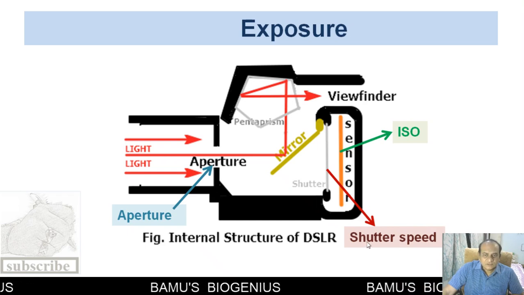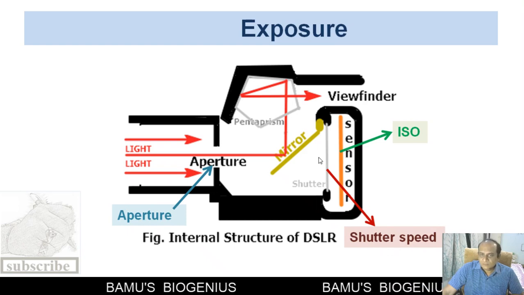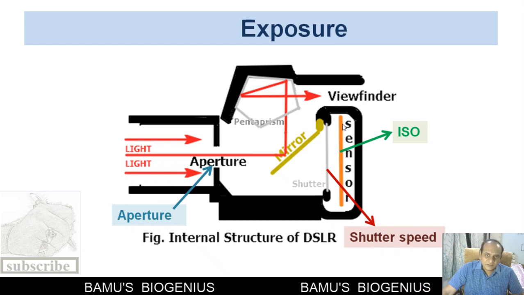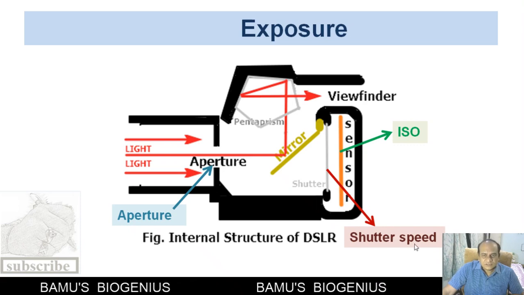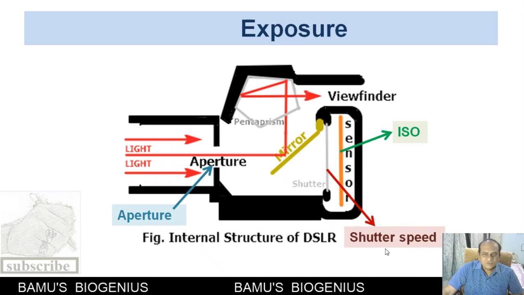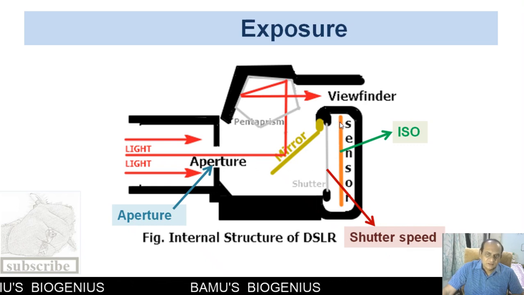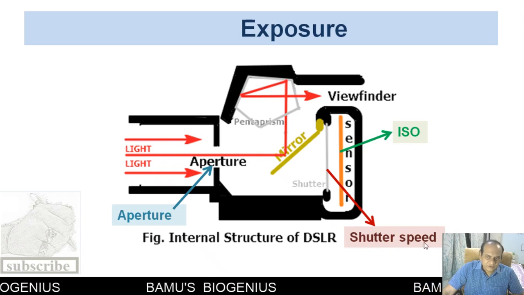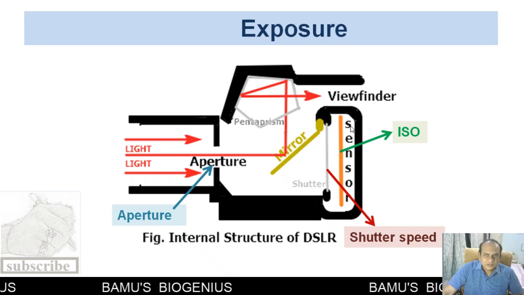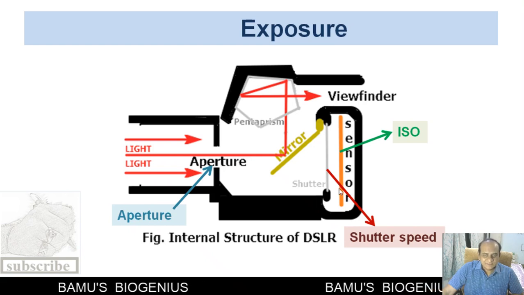Now, if the shutter speed is high, a very small amount of light will fall on the sensor. If the shutter speed is very slow, a large amount of light will fall on the sensor. So speed determines the quantity of light that is allowed to fall on the sensor.